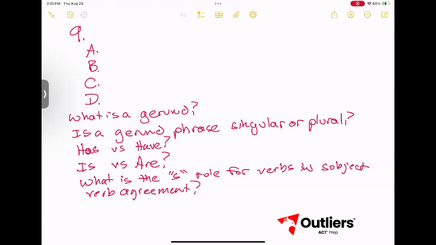It starts with a gerund, an ing ending word that is acting as a noun. And so this noun is singular because it's a gerund phrase. So we need a verb that goes along with a singular subject.